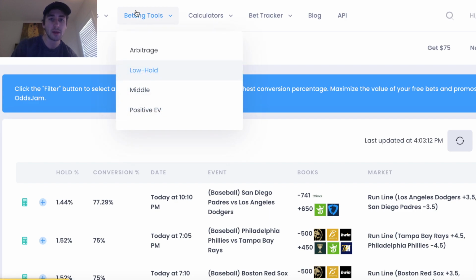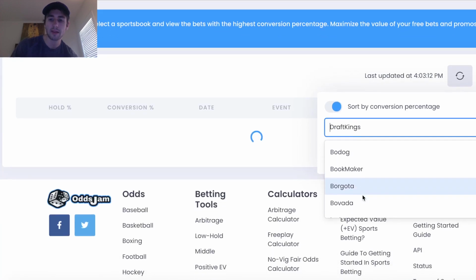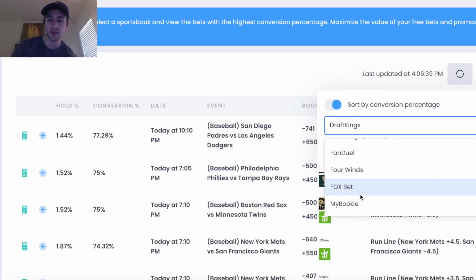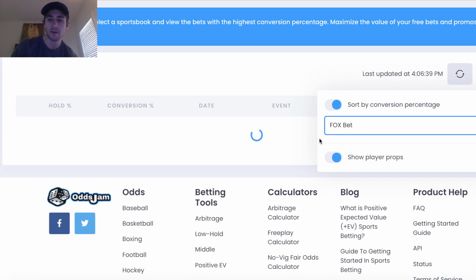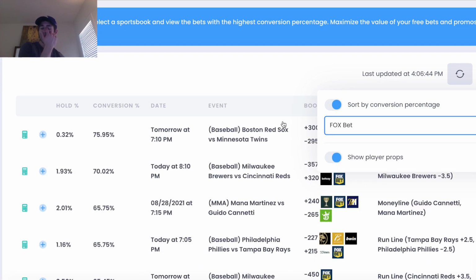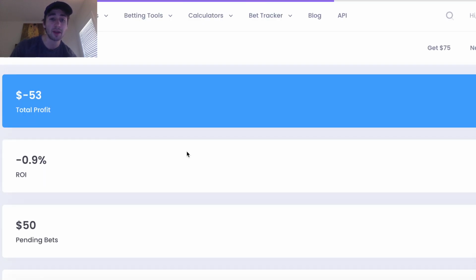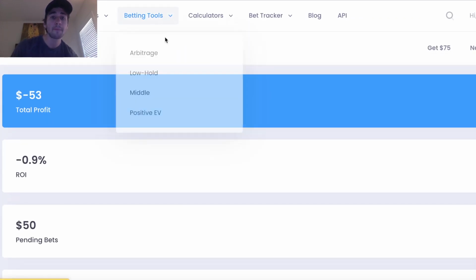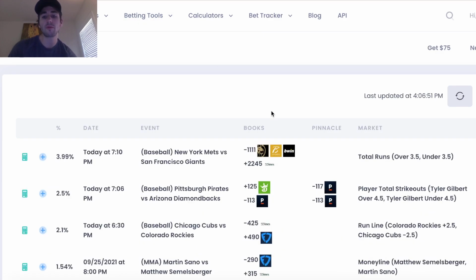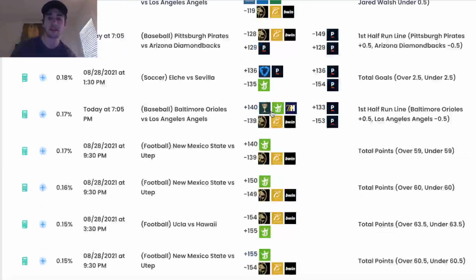And if you want to hedge them, you go to OddsJam, you go to low holds, you click this low holds filters button, you sort by conversion percentage, and you can enter a specific bookmaker. So maybe that free bet's on FoxBet, whatever. You can sort by conversion percentage and enter FoxBet. And here we see the best one, 75.95% there. So that's a little bit about free bets and free bet conversions.